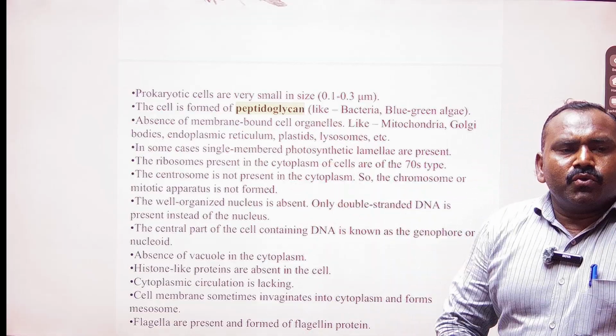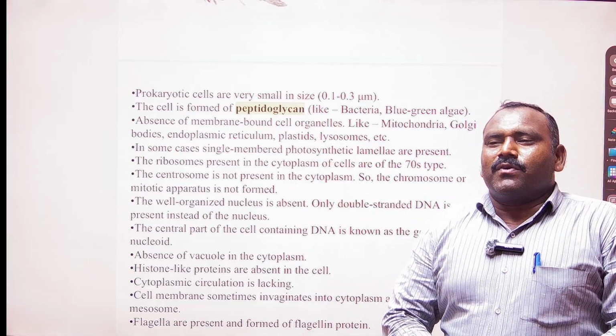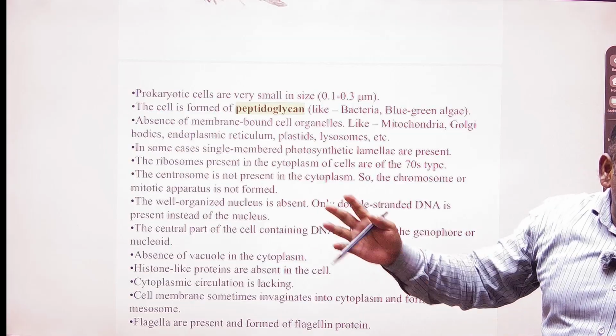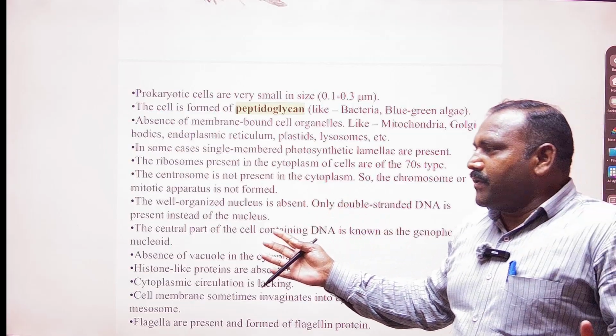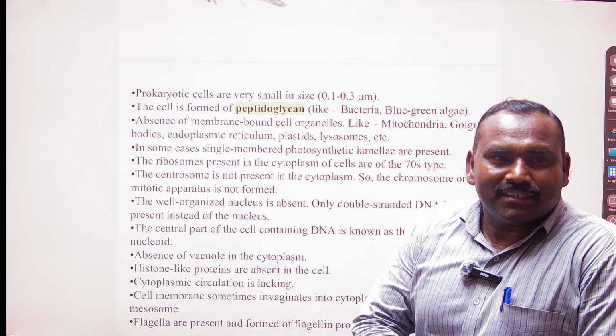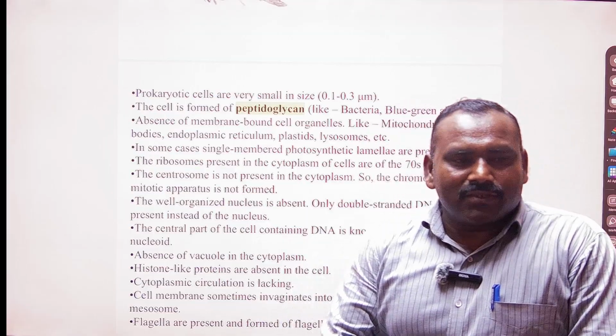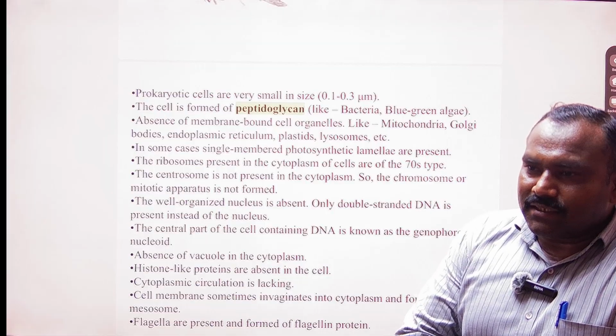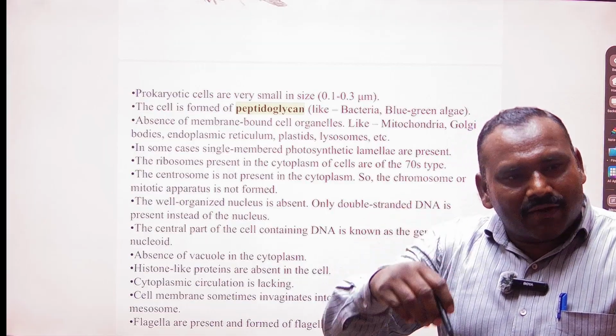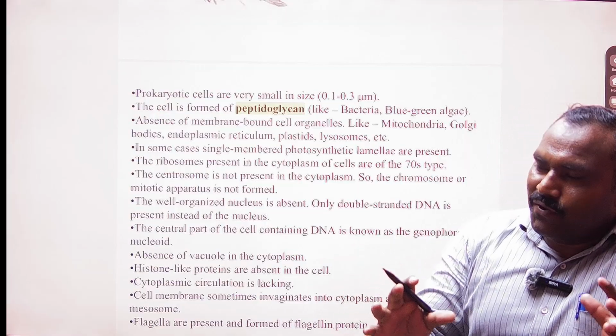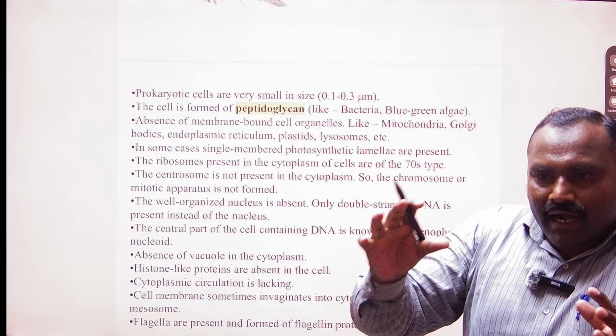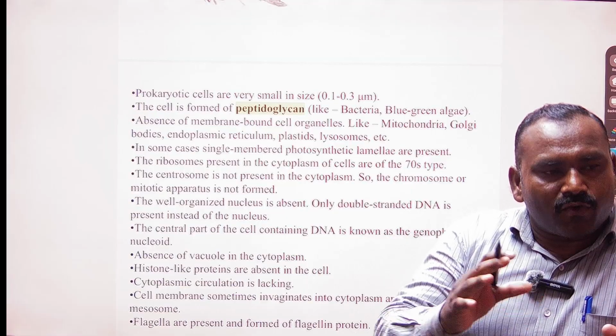While talking about the two types of cells, there are the prokaryotic cells and the eukaryotic cells. What is the difference between the prokaryotes and eukaryotes? The pro means the lack of the nucleus, and not only the lack of the nucleus, but also the chromatin network. In the nucleus there is a thread-like structure, that is the chromatin material.